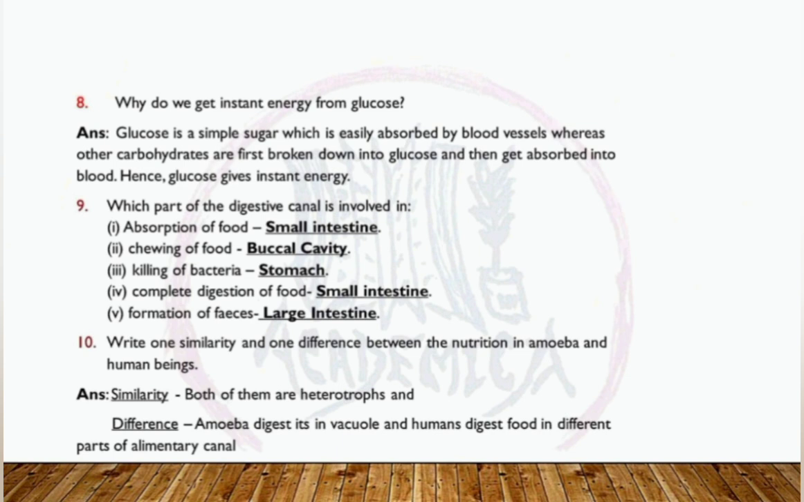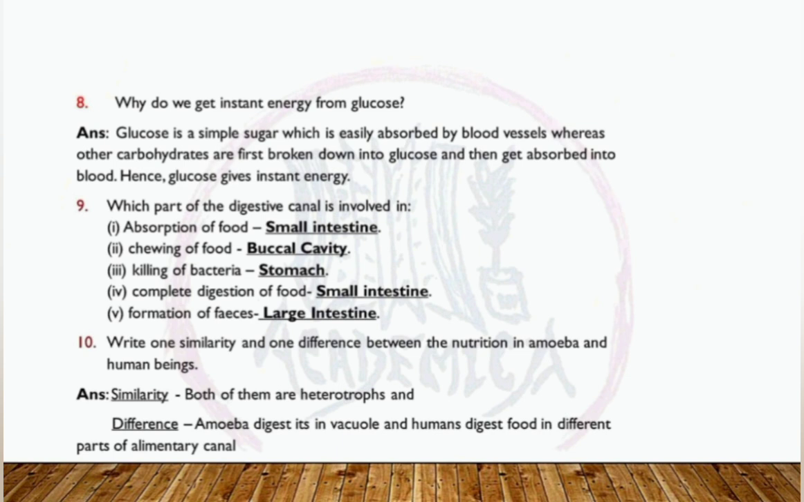The next one, which part of the digestive canal is involved in the following? Already we have the alimentary canal or digestive canal. Absorption of food, where does it happen? Small intestine. Chewing of food, where does it happen? Buccal cavity. Killing of bacteria, where does it happen? In the stomach. Complete digestion of food, where does it happen? Small intestine. Formation of feces, large intestine.